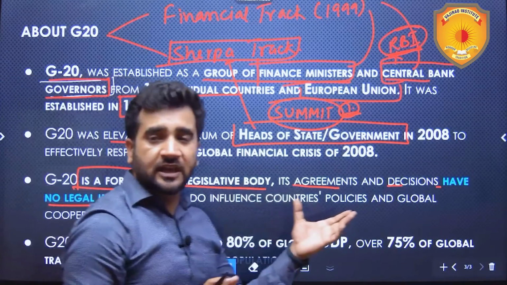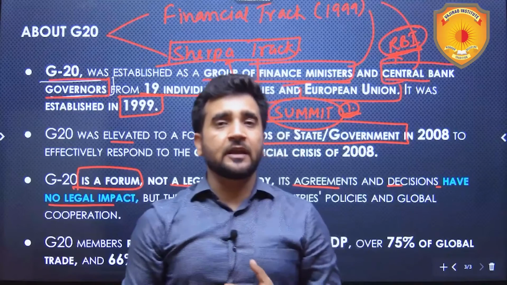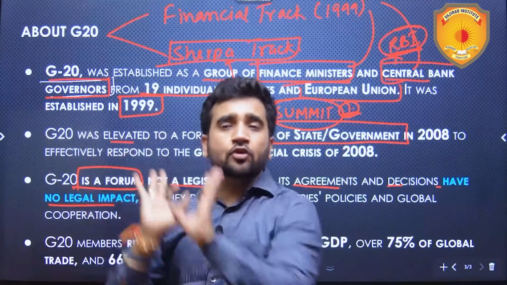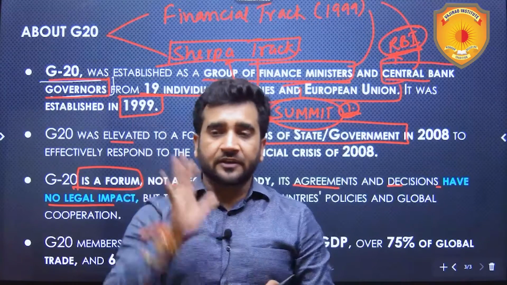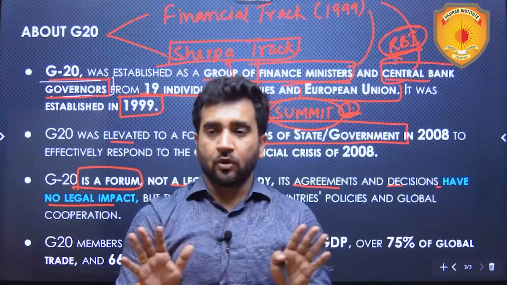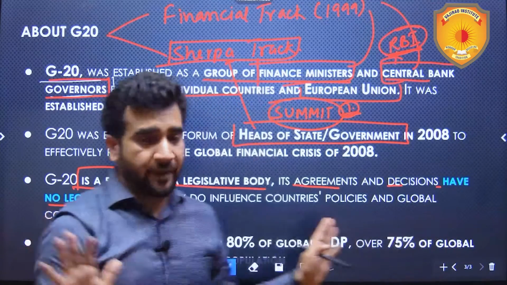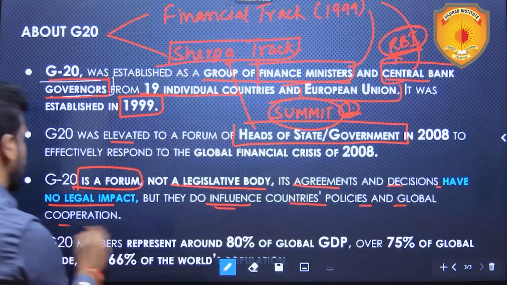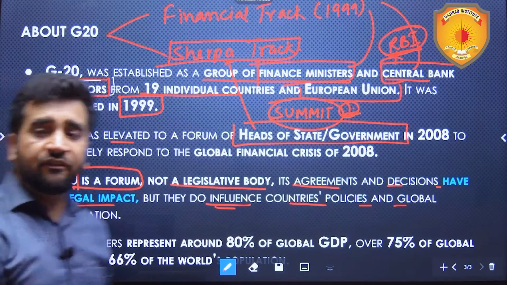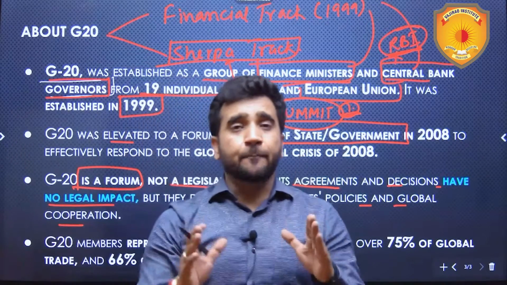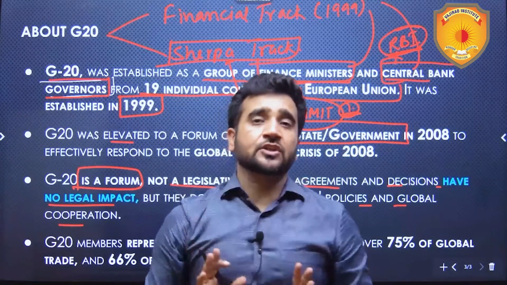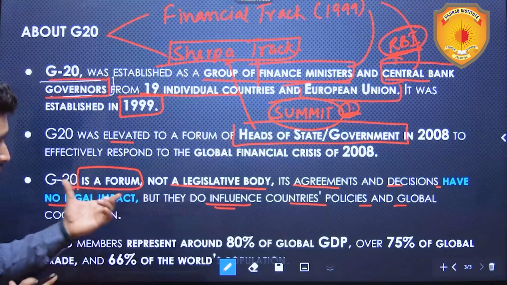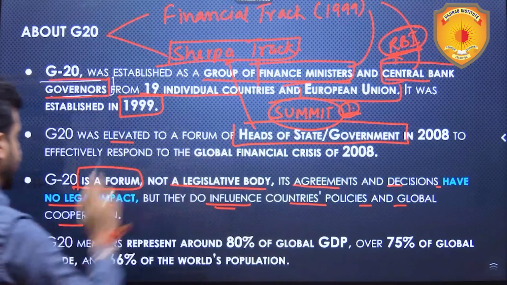Means whatever will be discussed or whatever the outcomes of this summit will be, if any member country is not following it, it is not like that we are going to punish that country or we are going to sue that country lawfully. No, it does not have any legal impact. But yes, they do influence countries' policies and global cooperation. They will definitely leave an impact on the future actions of these member nations. So this is what the legality of G20 is all about.